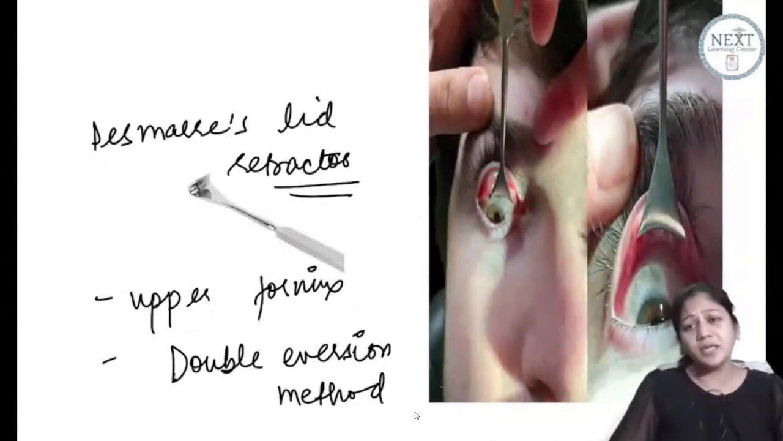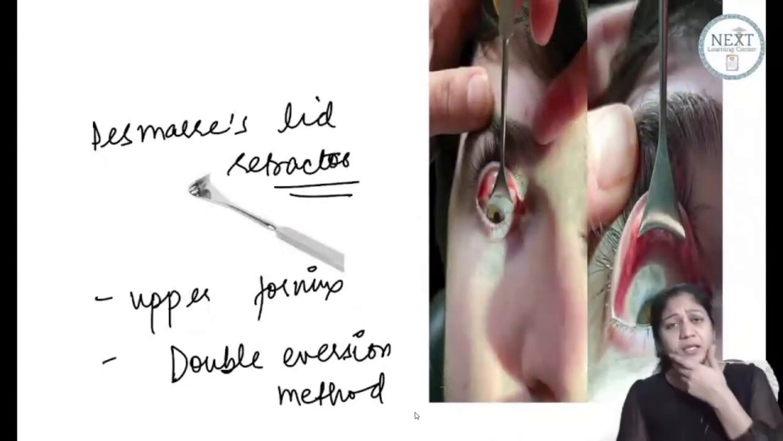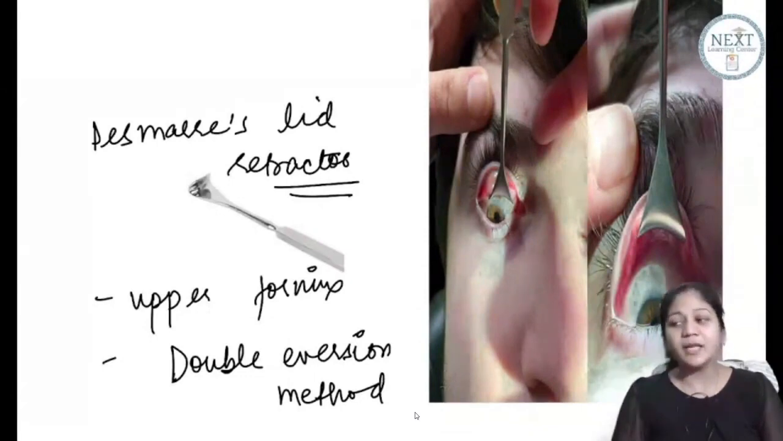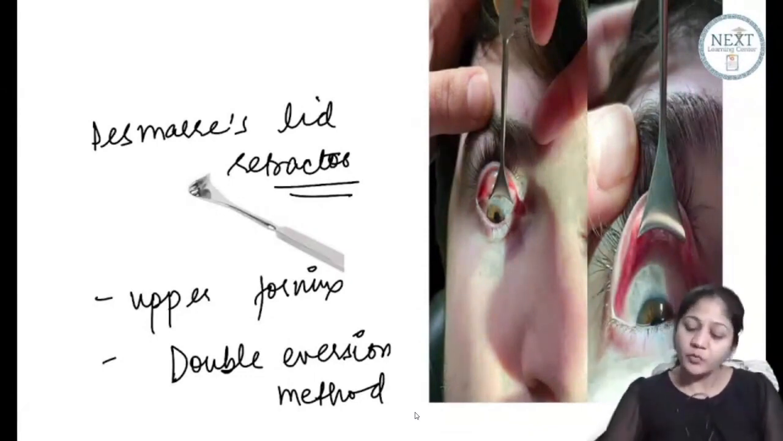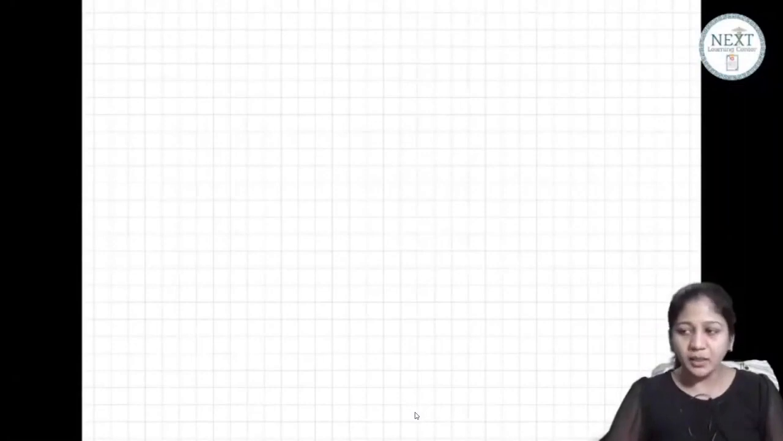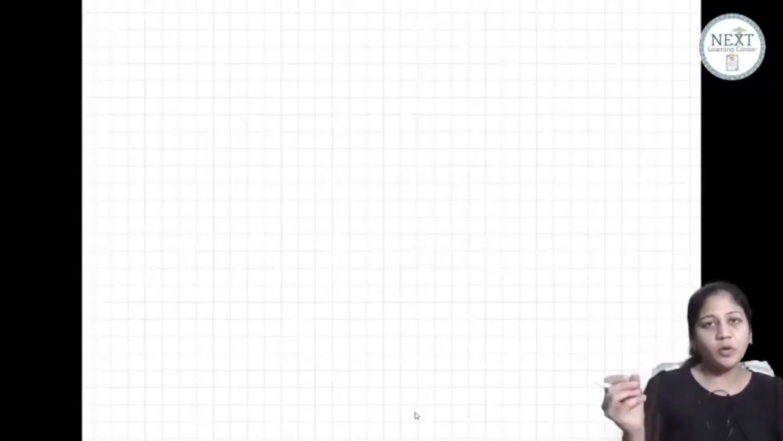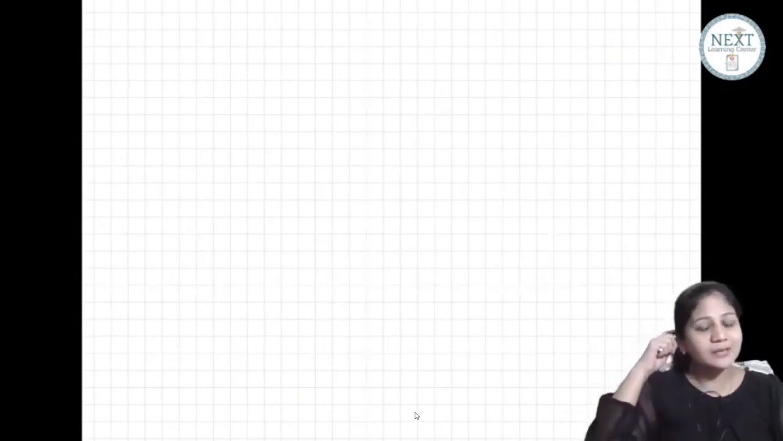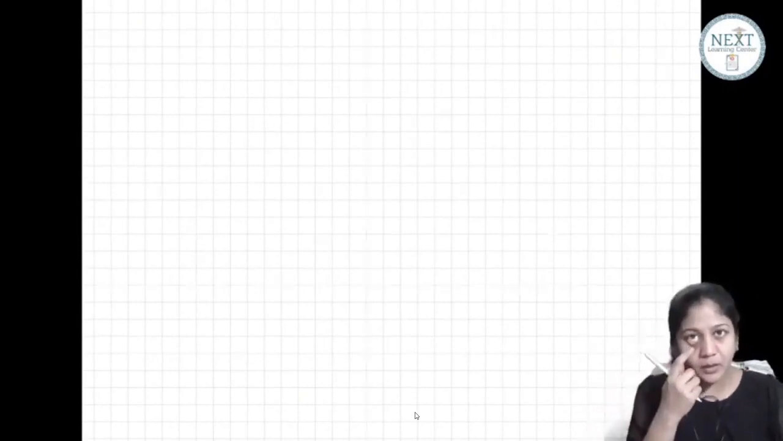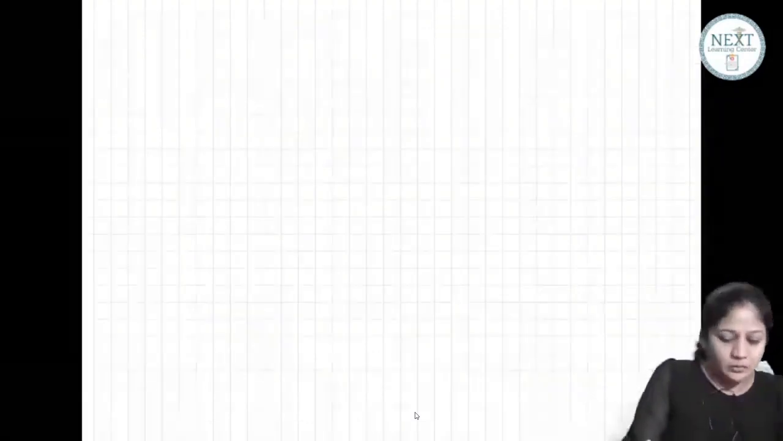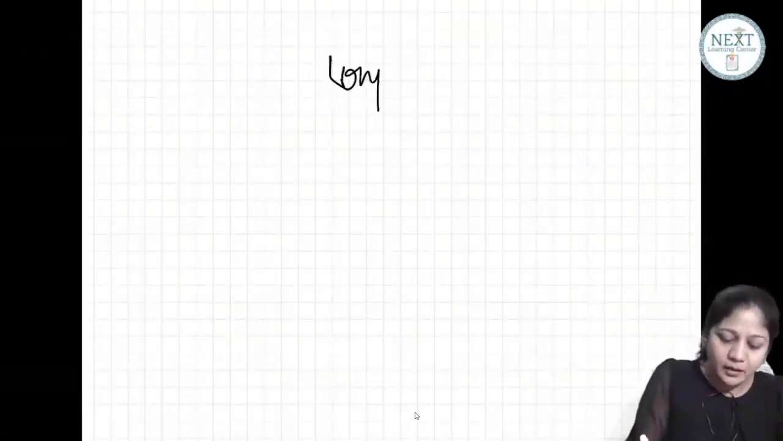Now why do I have to see the upper fornix? It is because foreign bodies can lodge into it. Yes or no? Foreign bodies can come here. So these are 4 questions about your fornix. You can see the lower fornix by pulling the lower lid down, and the upper fornix by Desmarres lid retractor. What is the name of the method? Double eversion method.